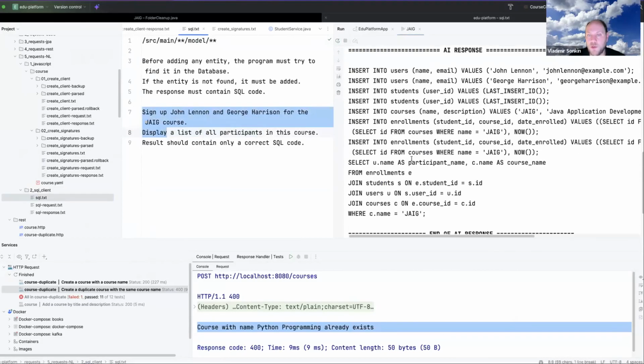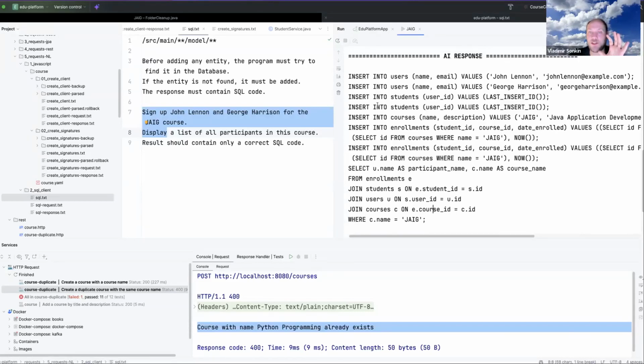But you should be very attentive. This is a very dangerous thing, especially if you allow this to be converted to changes, because you know what SQL injection is, and this way it's very easy to make any changes in the database. You need to apply many restrictions if you want to allow running SQL code on your system.